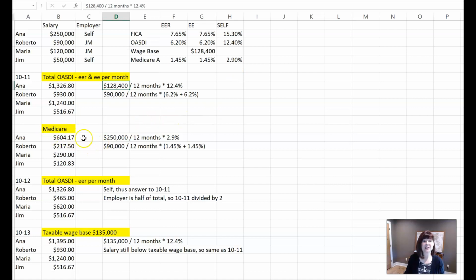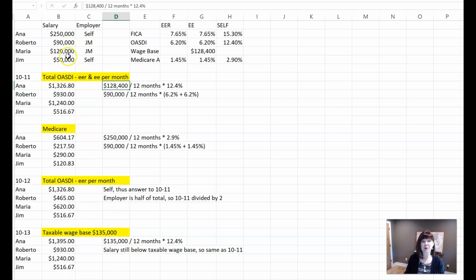And that is $604.17. Okay. Roberto, again, $90,000, so his total wage divided by 12 months times 1.45 plus 1.45, which is still that 2.9%. And that's how we come up with $217.50.